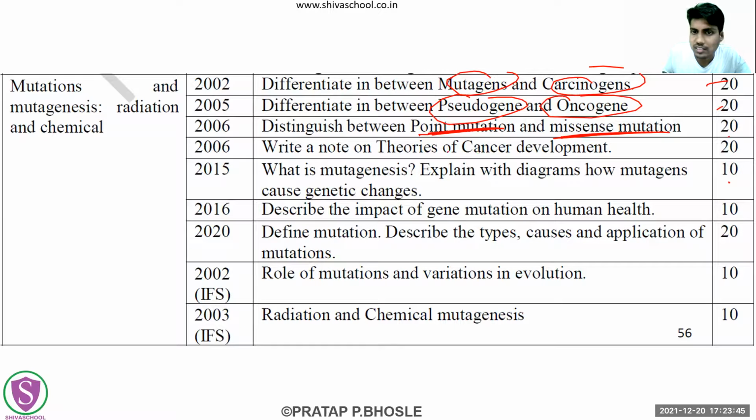Then the question: write the theories of cancer development. Then what is mutagenesis? The impact of gene mutation on human health. And what is mutation? Then we will have to give the types, causes, and applications of those mutations, right?